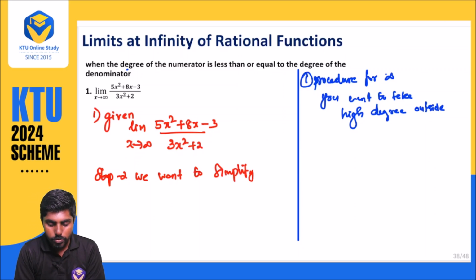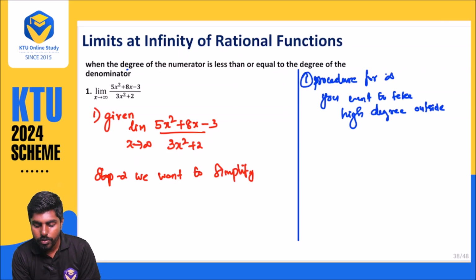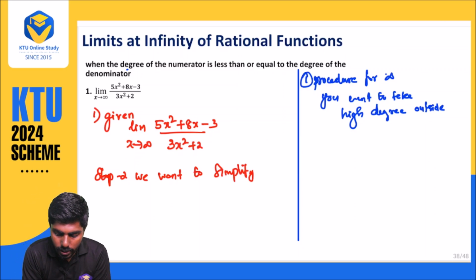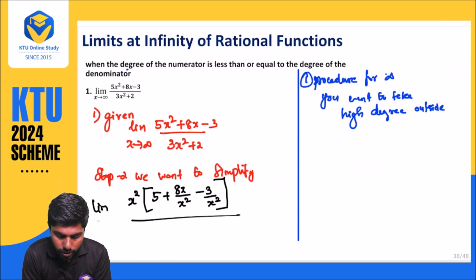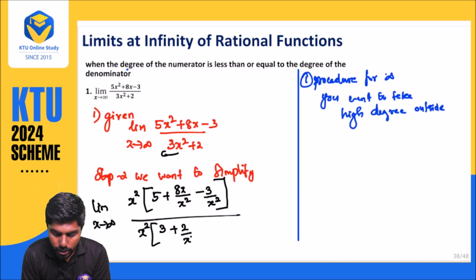So when we are simplifying, what will happen? I told you in the infinity procedure, we want to take the higher degree outside. What is the higher degree here? That is x square. When I take x square outside, the numerator becomes x square times 5 plus 8 divided by x square minus 3 divided by x square, and in the denominator also I am taking x square outside, 3 plus 2 divided by x square.